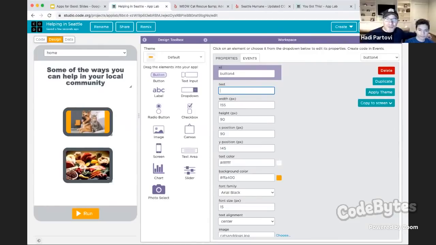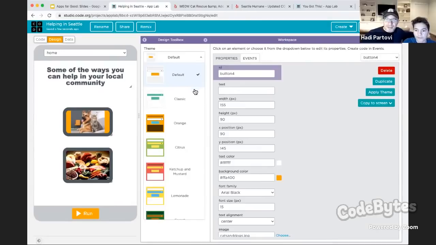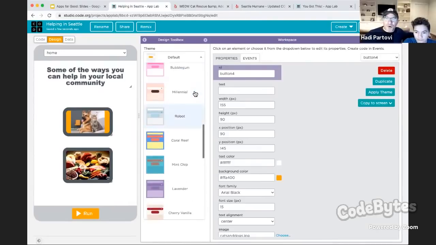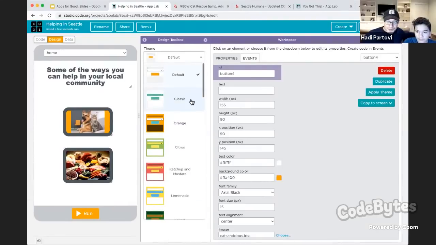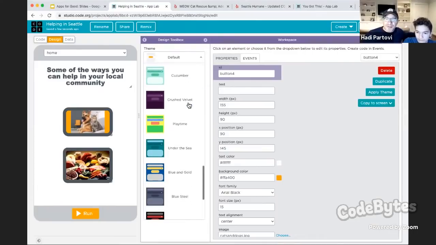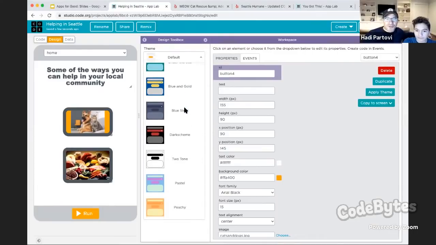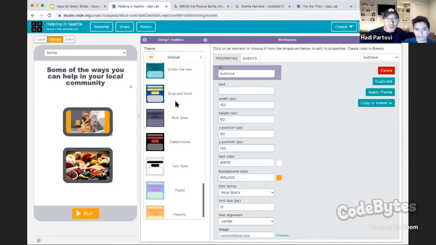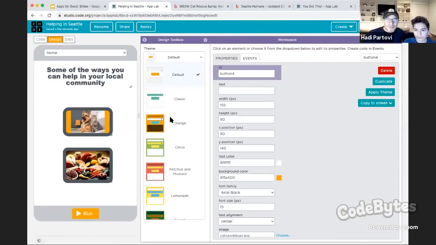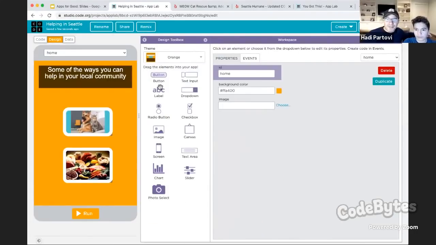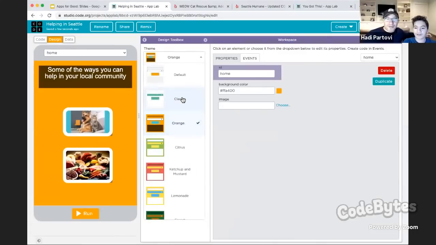So this isn't super pretty. One of the things we can do in AppLab is change themes for our app. So click on the theme area. Here? Yep. Look at all those different themes, but let's use a poll to ask what theme we should use. Can we display the poll up on the screen? So you can choose the orange or glow in the dark or coral reef or blue steel. No, don't choose them yet. It's showing the options.